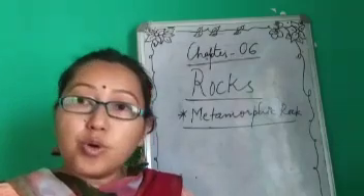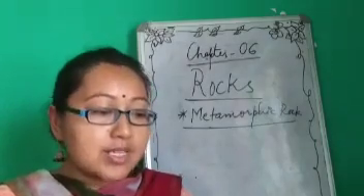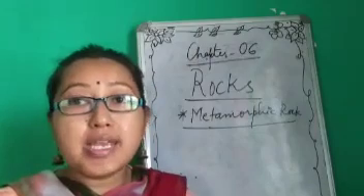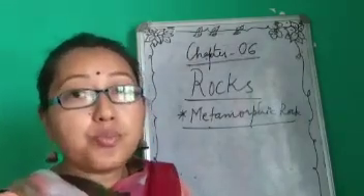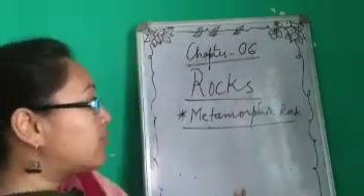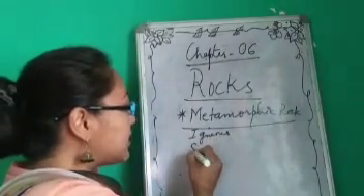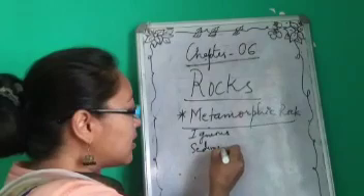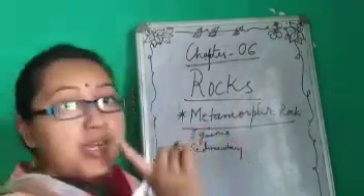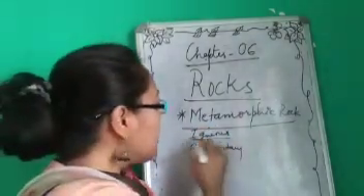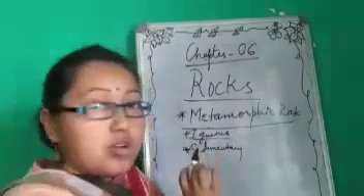Metamorphism may involve both physical as well as chemical changes in the characteristics of pre-existing rocks. Pre-existing rocks means igneous or sedimentary rocks.